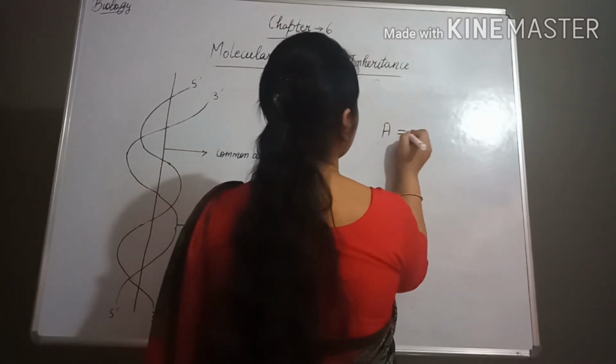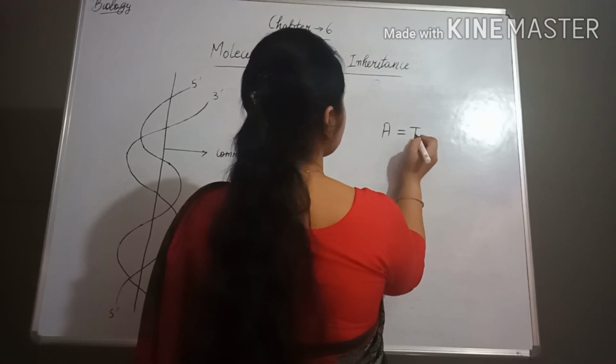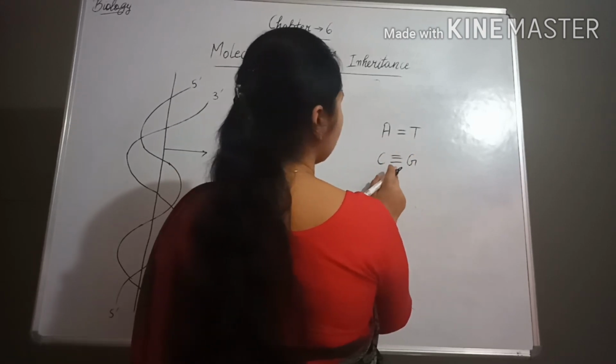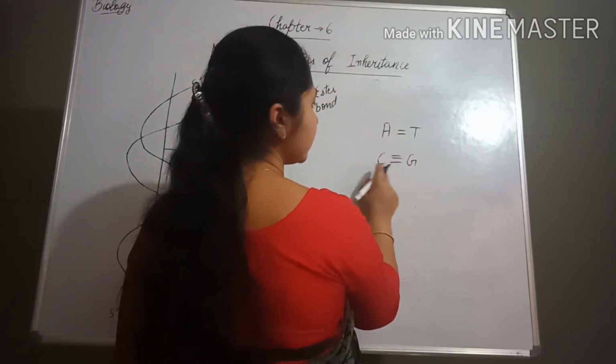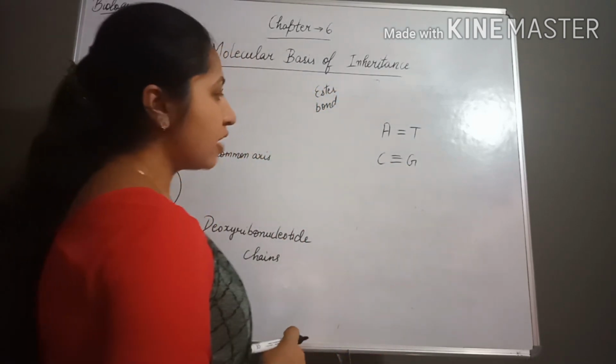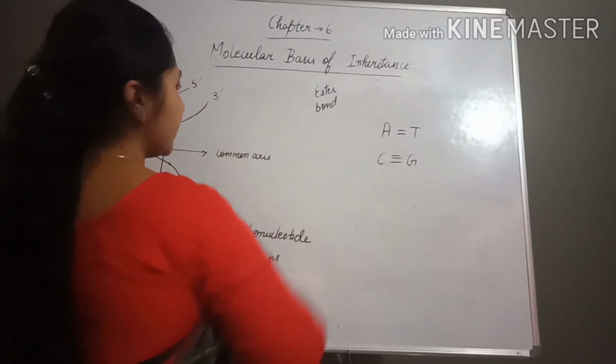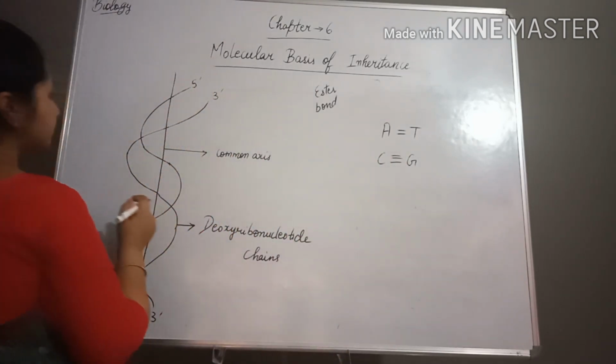A forms double hydrogen bonds with T, and triple hydrogen bonds are present between C and G. Now with all these nucleotides and bases, I will make the double helix.